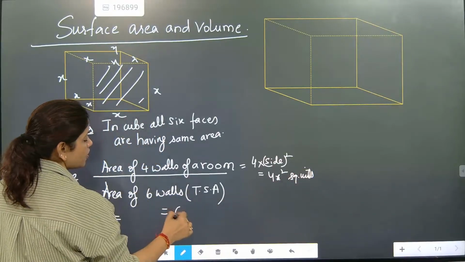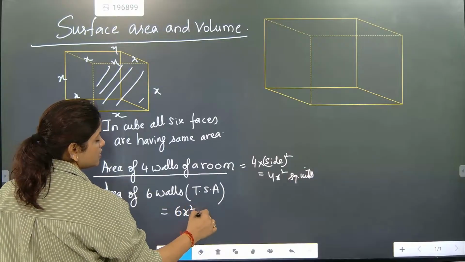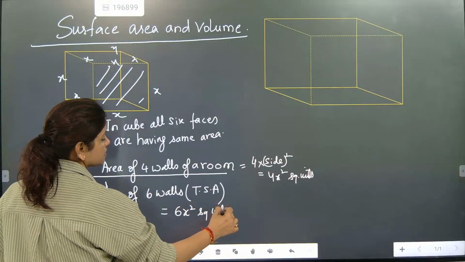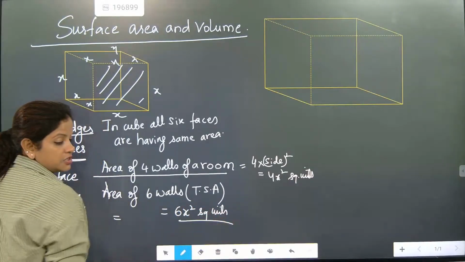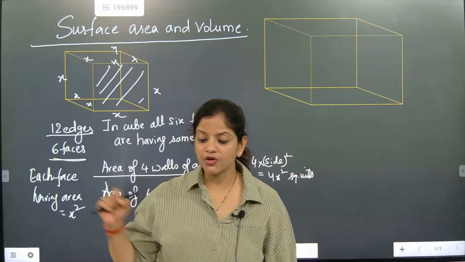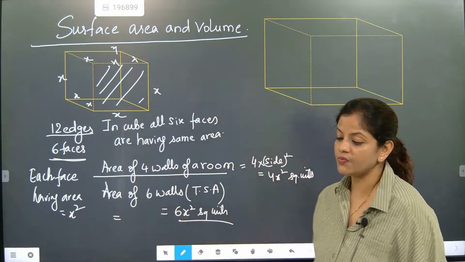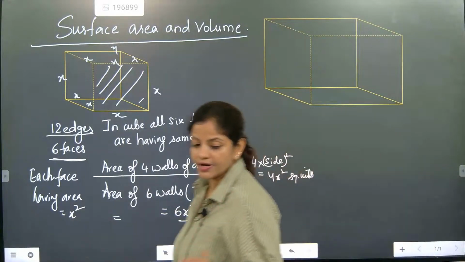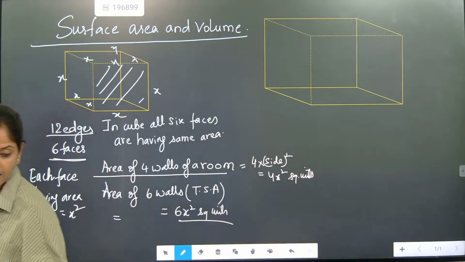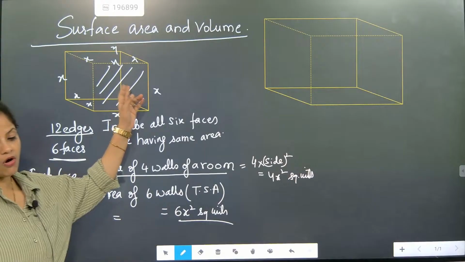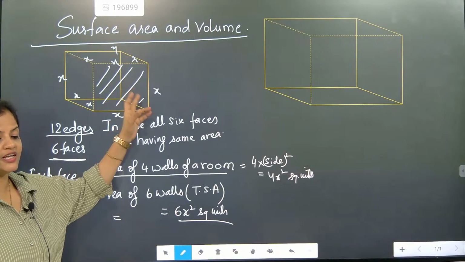Understood? So here 6 walls is 6 into side square, square units. So this is exactly for cube and this is for cuboid. Absolutely correct, Kavya. So if somebody asks you about area, you say that in a cube all face areas are same.